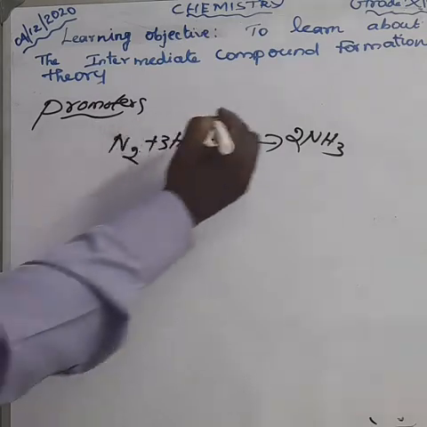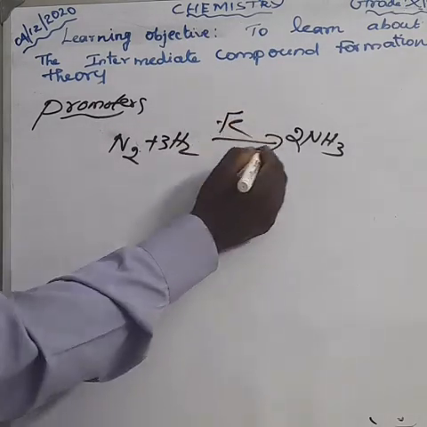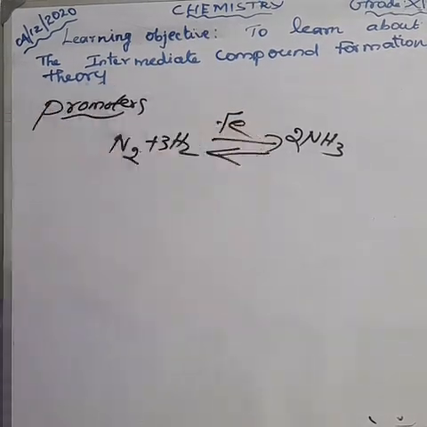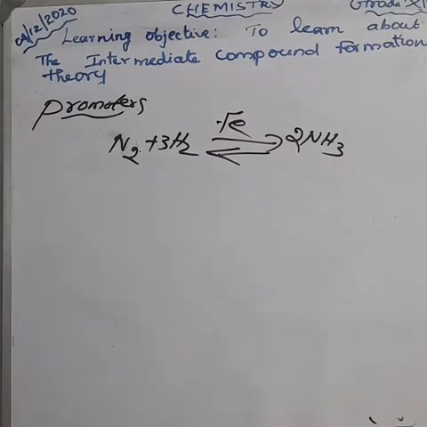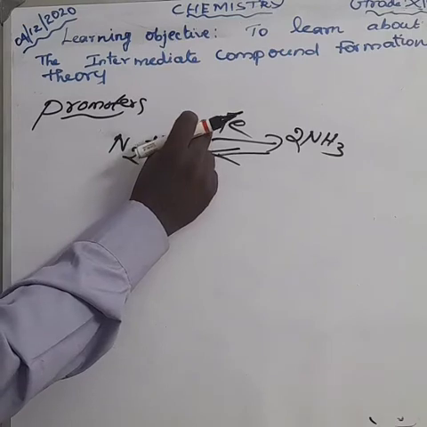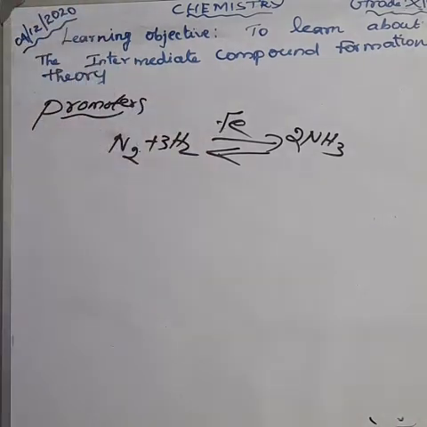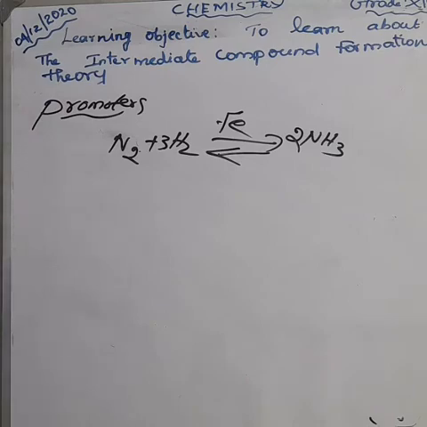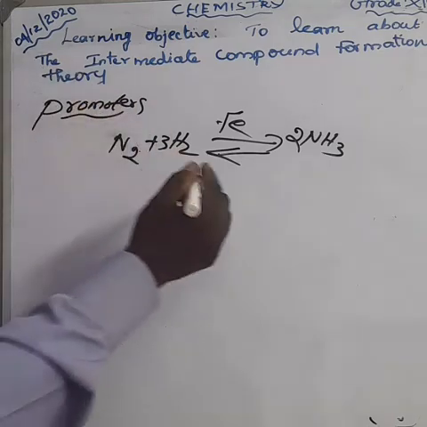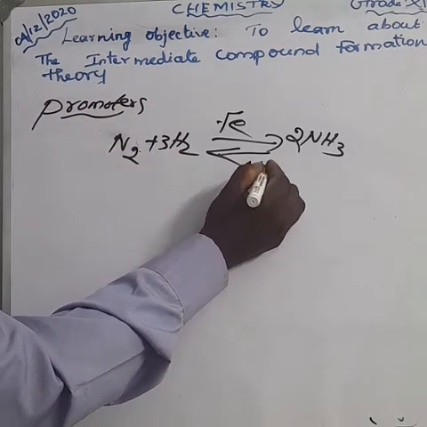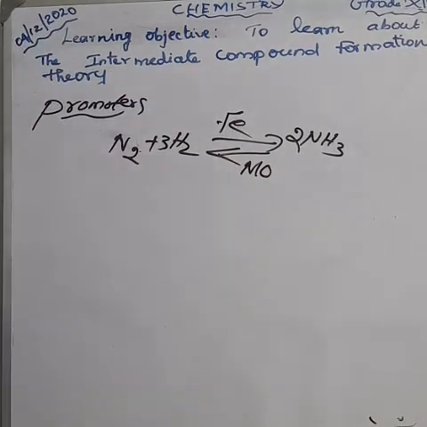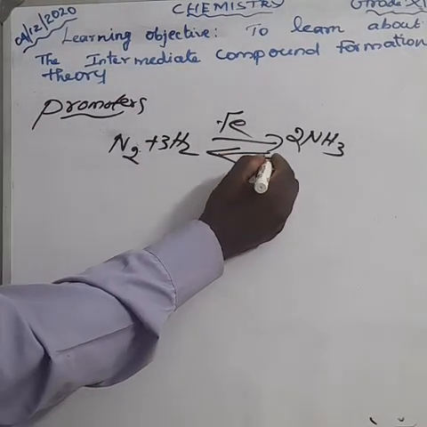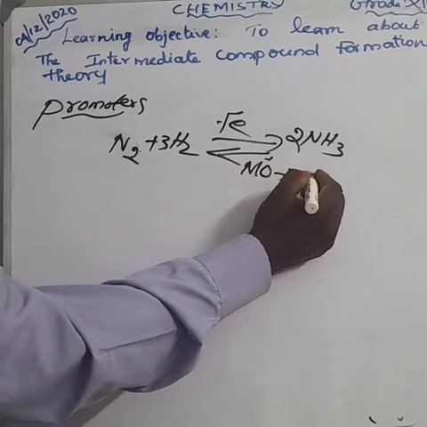Iron, Fe, acts as a catalyst. Here we are adding one more substance which increases the activity of the iron. That is molybdenum, Mo, which acts as a promoter.